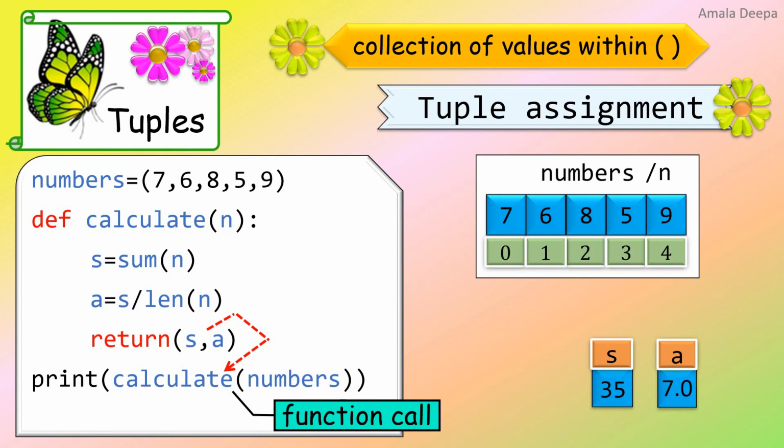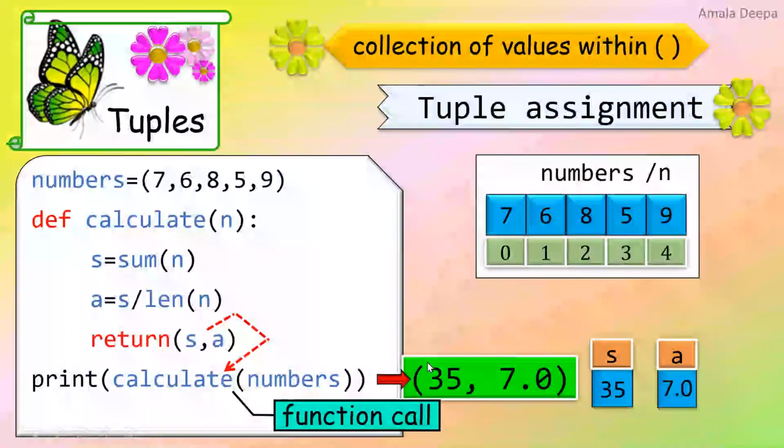Look at the output. Observe carefully. The values 35 and 7.0, which are the values of s and a, are printed within parentheses and a comma.